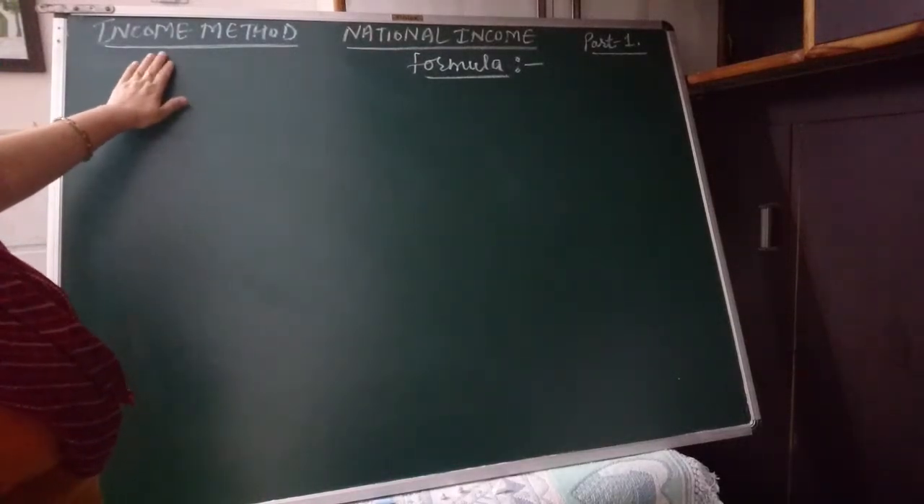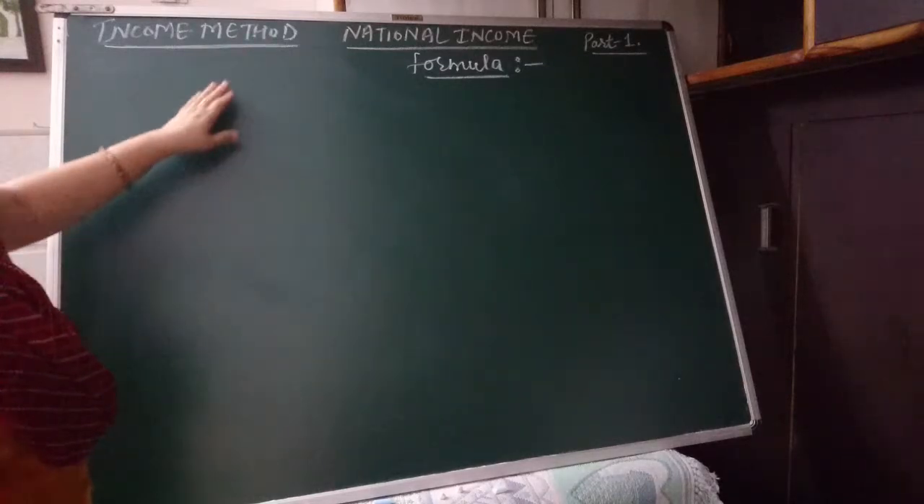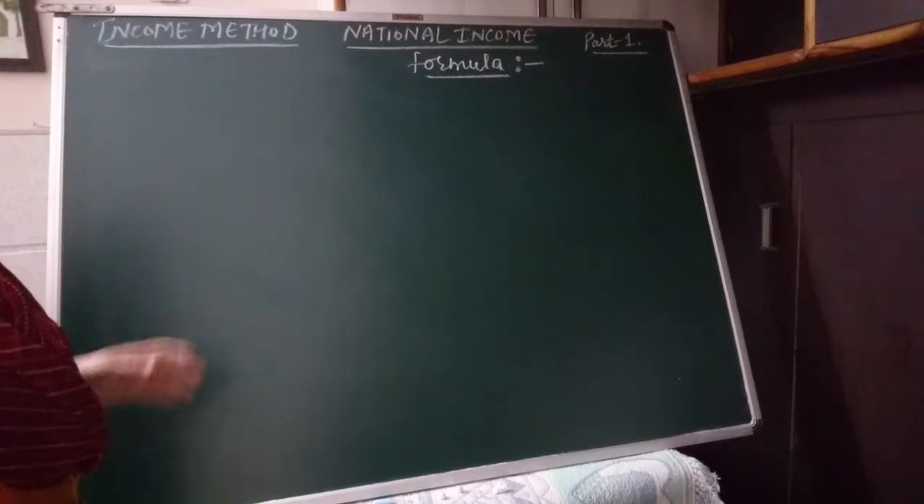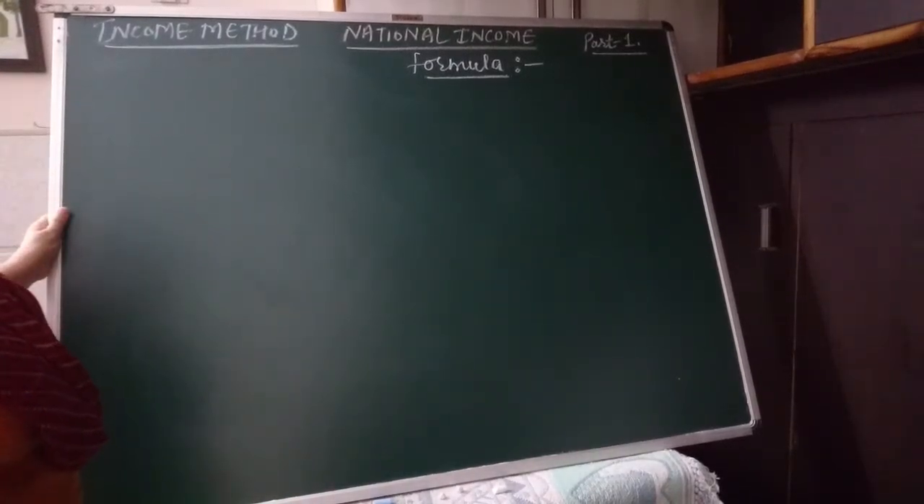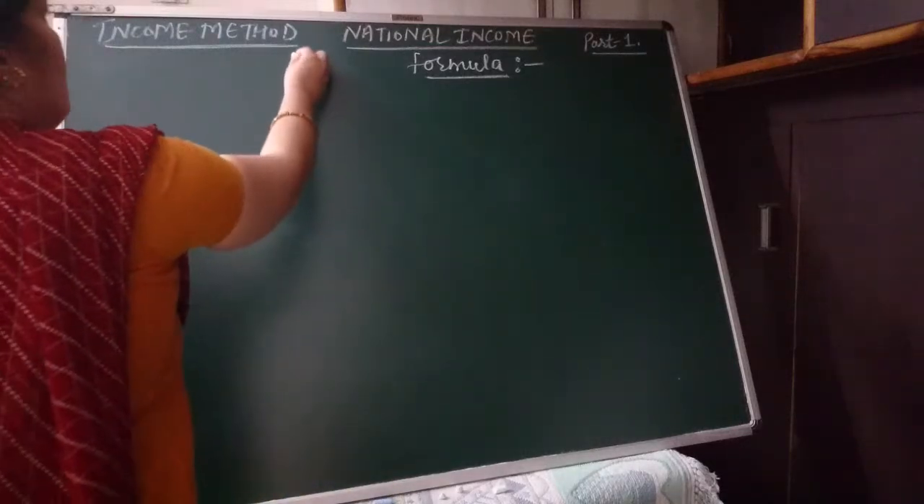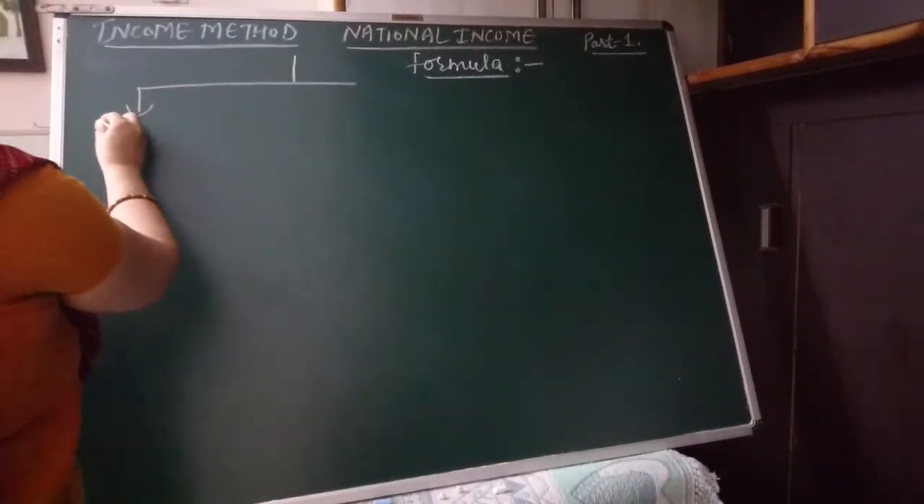In this video, we will cover the income method for the calculation of national income. As we know, national income is the sum total of all the factor income earned by the normal residents in a country during an accounting year, including net factor income from abroad. So let us see which are the components of national income. There are three components of national income.